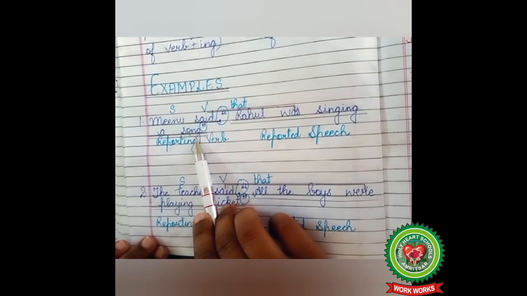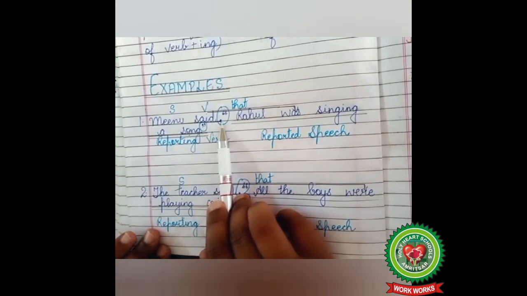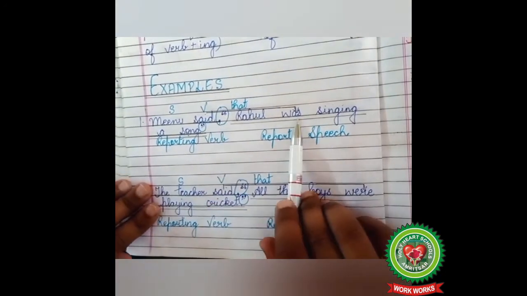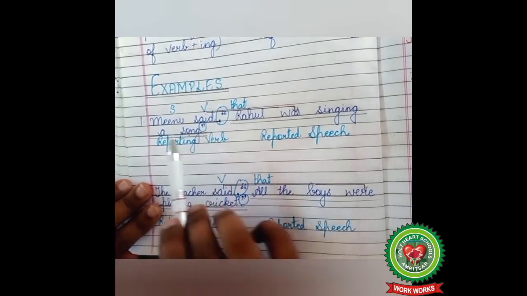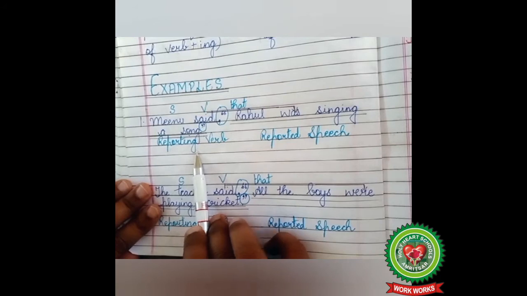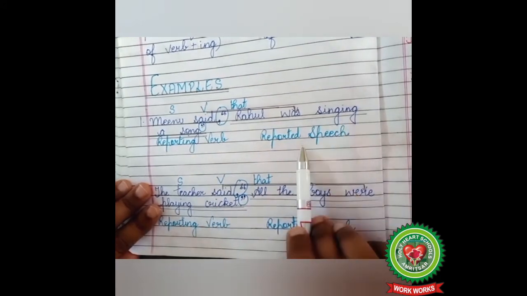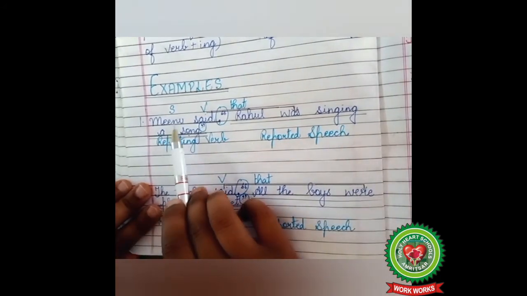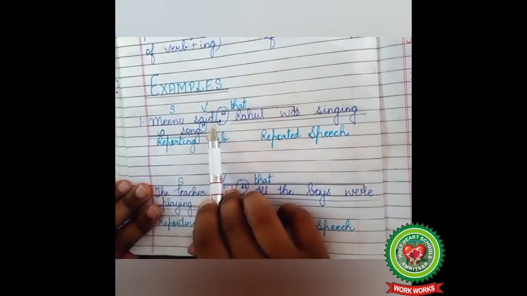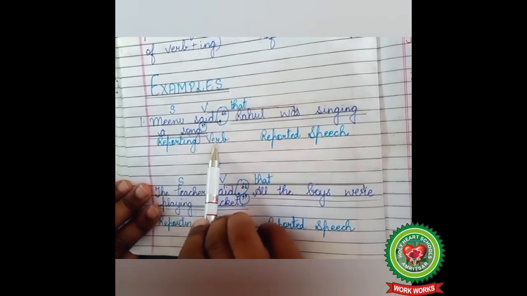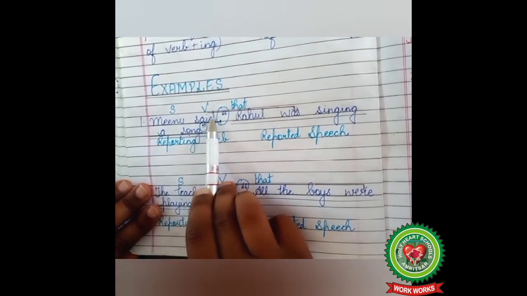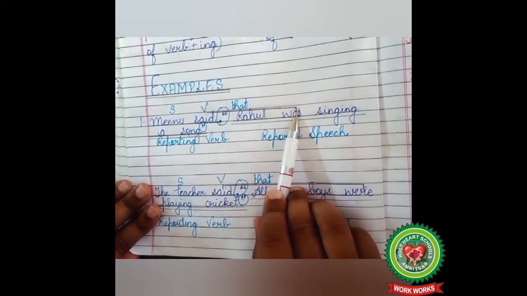Look at example number 1. Meenu said, "Rahul was singing a song." Children, this is direct speech and we have to change it into indirect speech. Meenu said, reporting verb. Rahul was singing a song, reported speech. Who? Meenu, so subject. Said, action word, so verb. Meenu said, reporting verb is in past tense, so the tense of the reported speech will change.